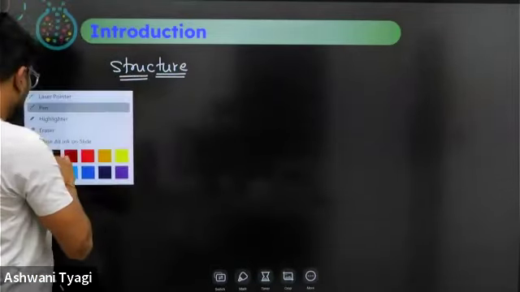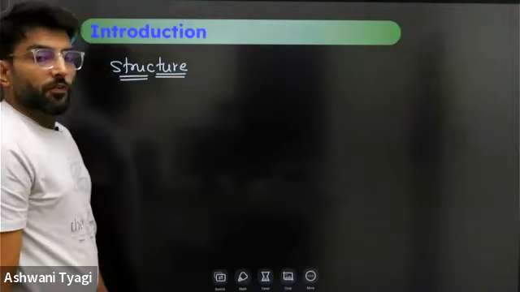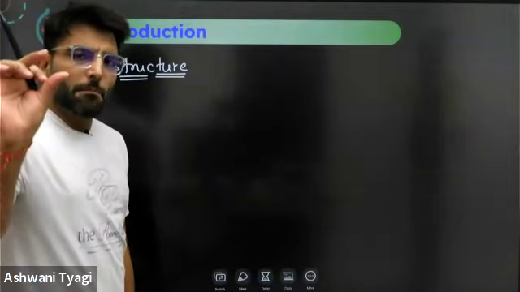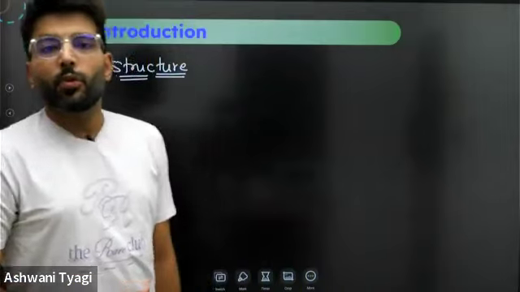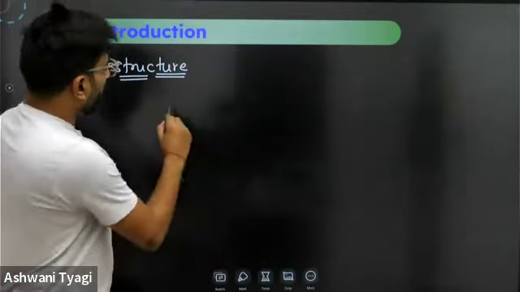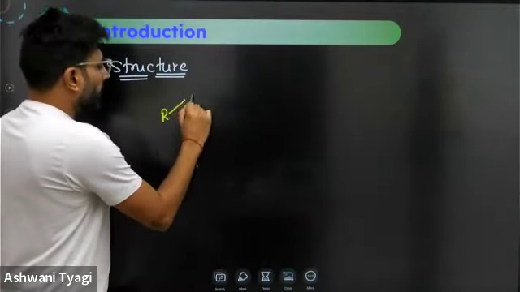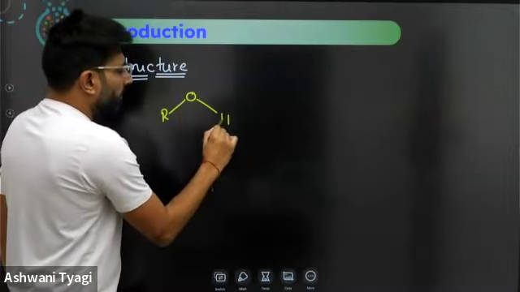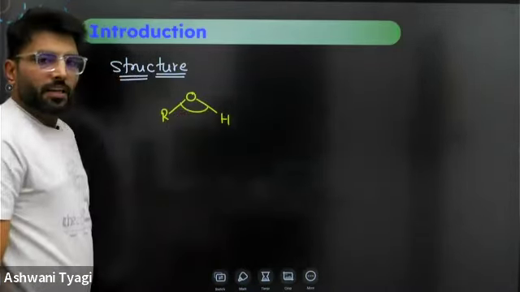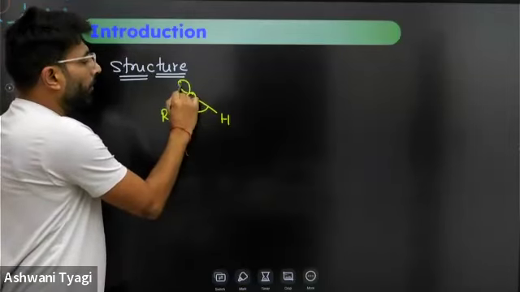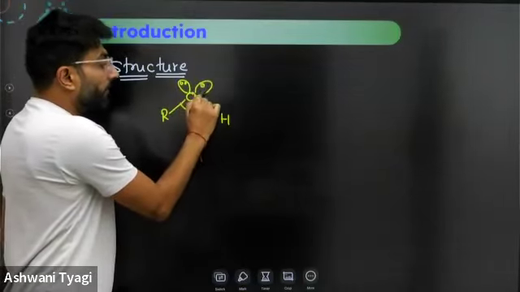So what is the structure of alcohols? sp3. What is the maximum bond angle possible for sp3 hybridization with 2 lone pairs and 2 bond pairs? That is 132. So here we go. In case of alcohols, ROH, this is alcohol. Do you know this angle is approximately this angle? It has got 2 lone pairs.